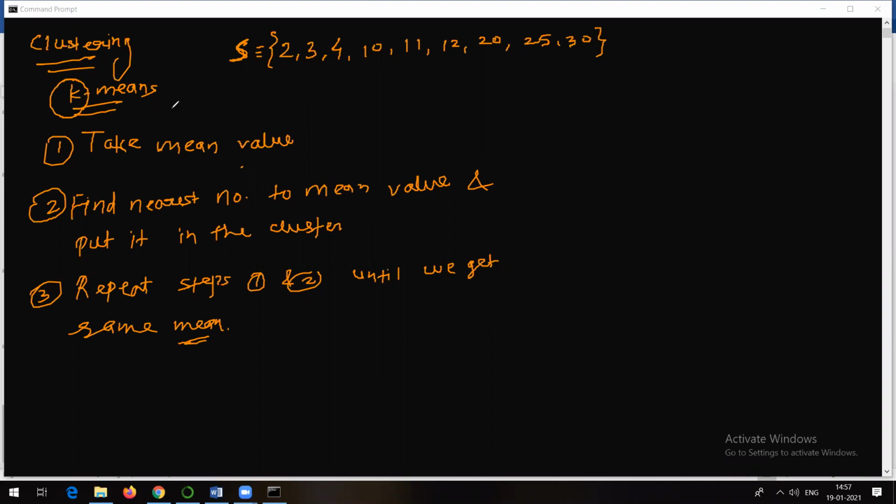How to find out that k value? That we will see later on. There is a method to find out the k value according to the data. That method is called the elbow method. That we will be talking about later on. Do not worry about that.